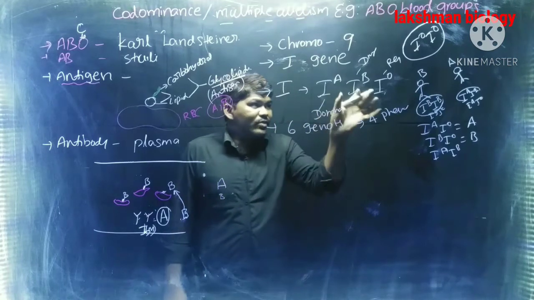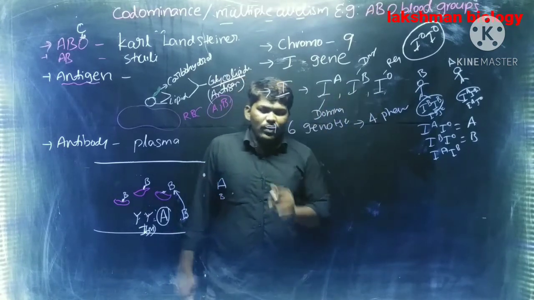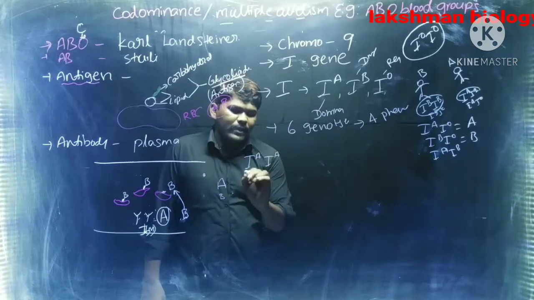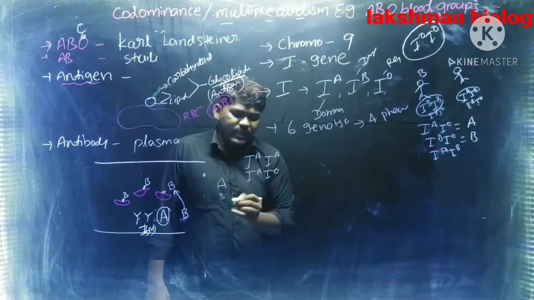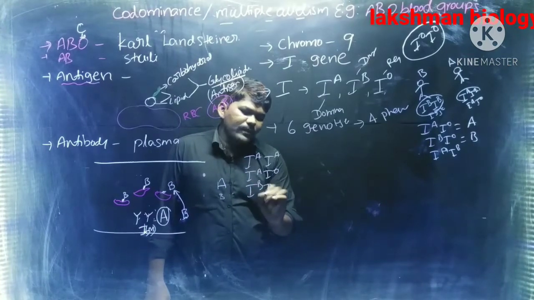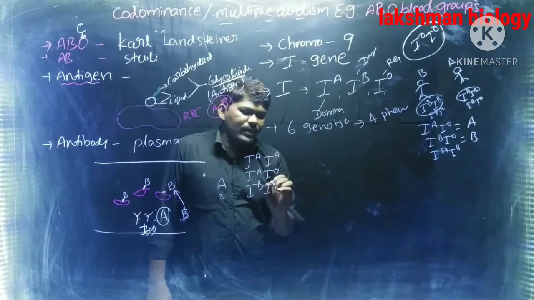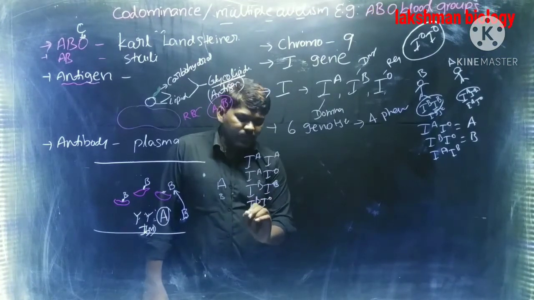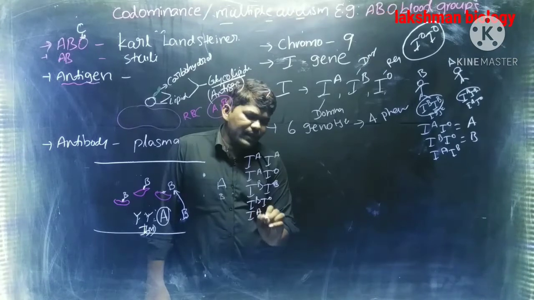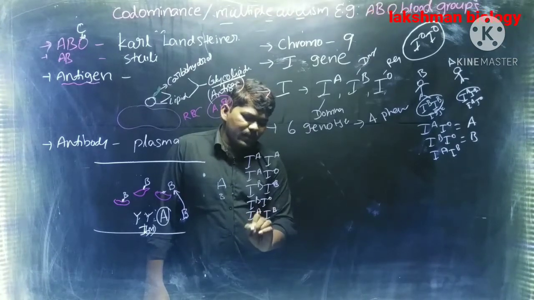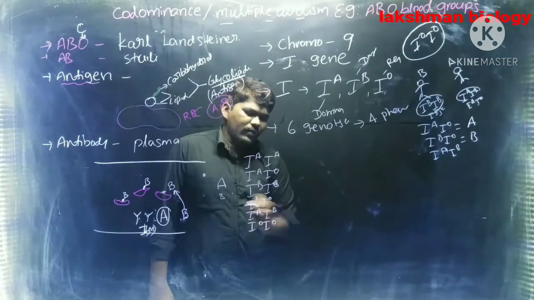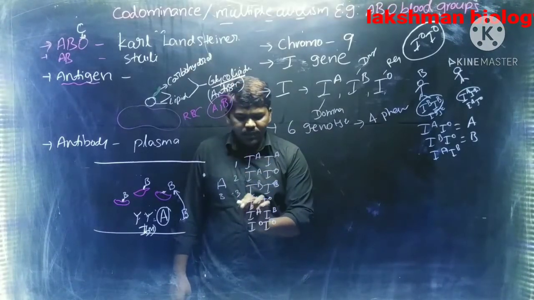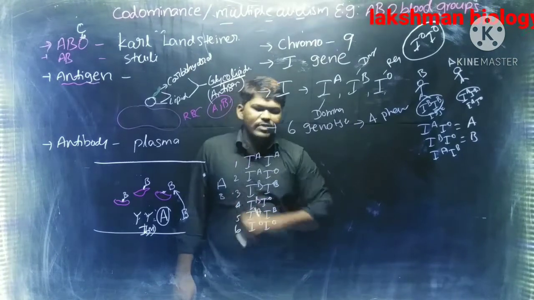See, what are the 6 genotypes which are formed by the ABO alleles? IA IA, one genotype; IA IO, second genotype; IB IB, one genotype; IB IO, another genotype; IA IB, one genotype; and then IO IO, another genotype. How many genotypes are there? 1, 2, 3, 4, 5, 6 genotypes.